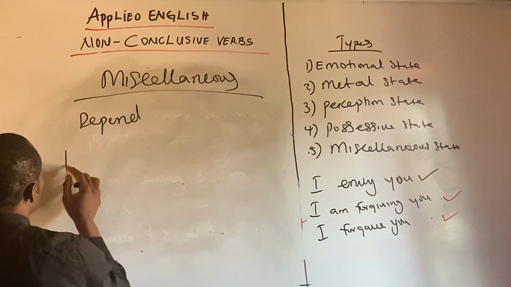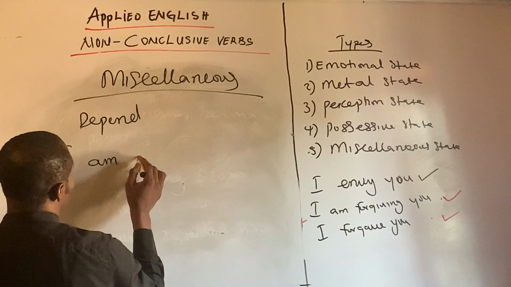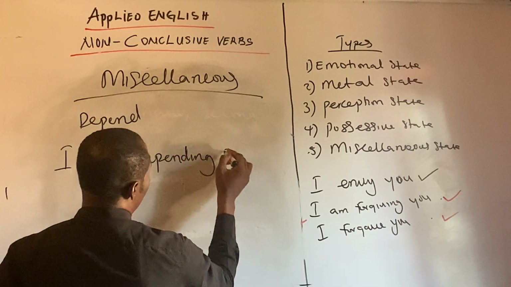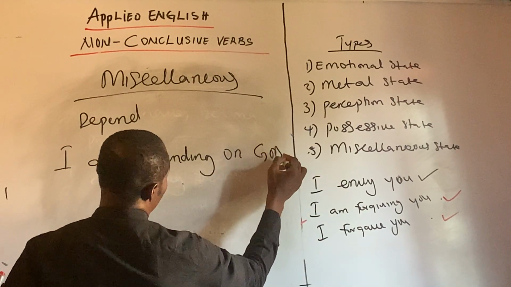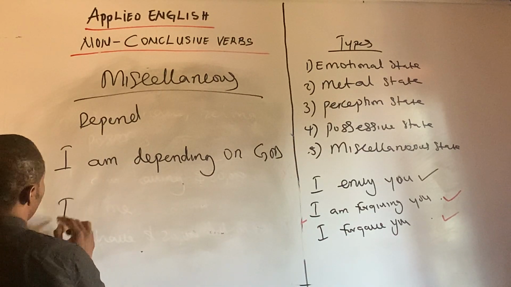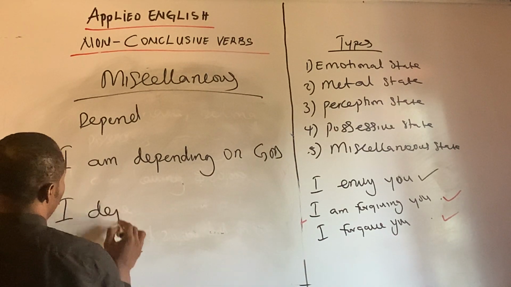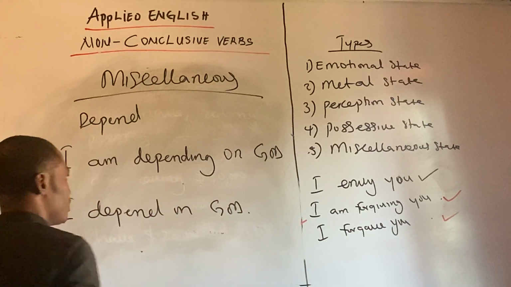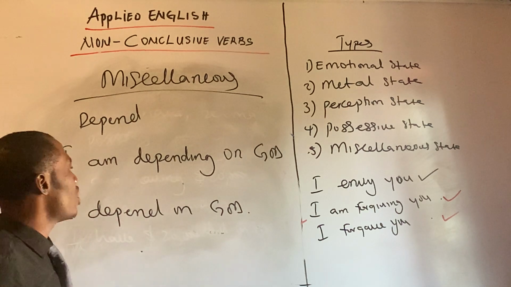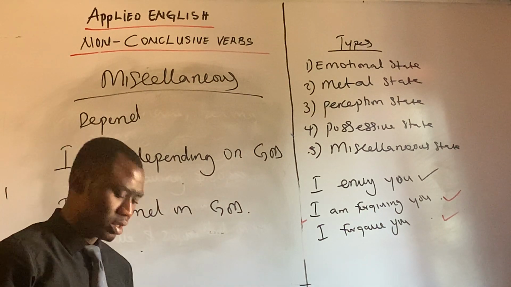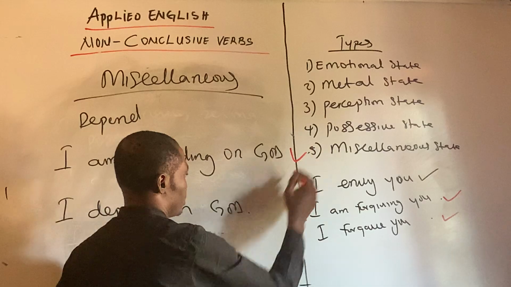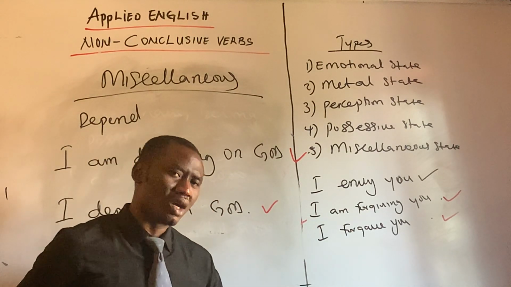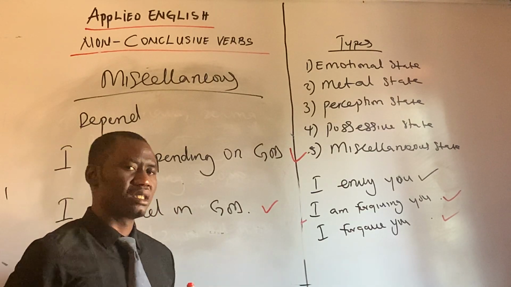When you say, "I am depending on God," or do you say, "I depend on God"? Which one do you say? "I am depending on God," or "I depend on God"? Well, both of those are correct. This depends on the context of the sentence that is used.